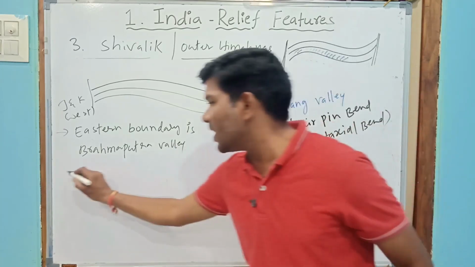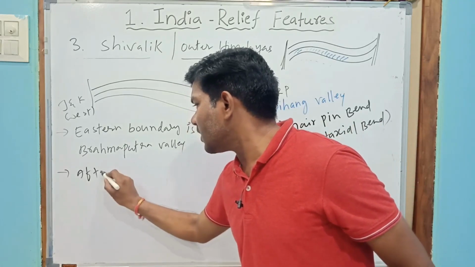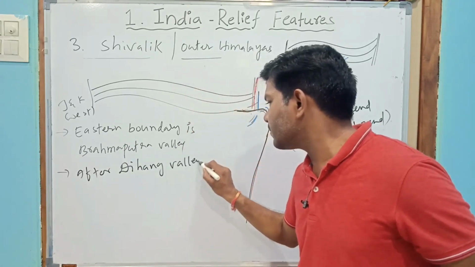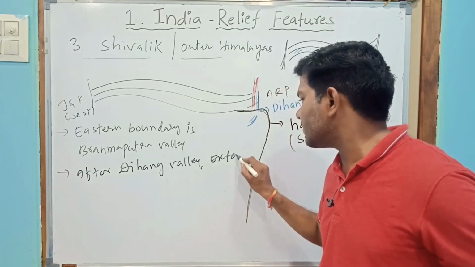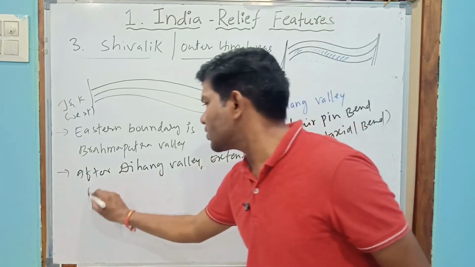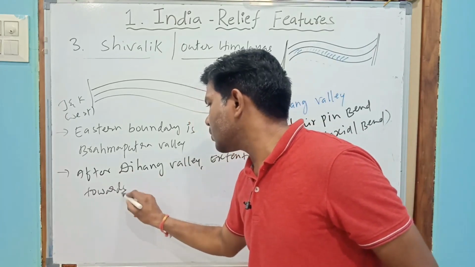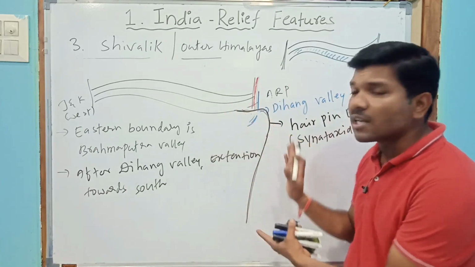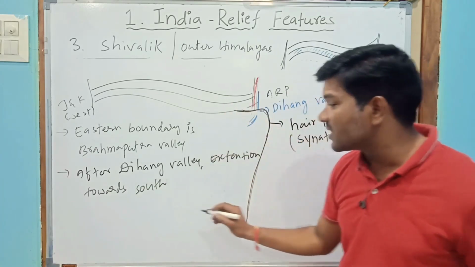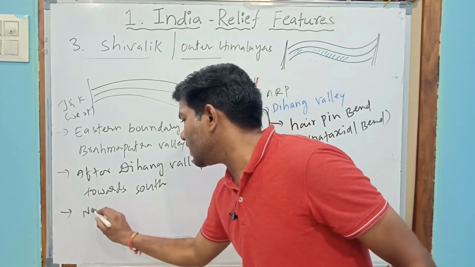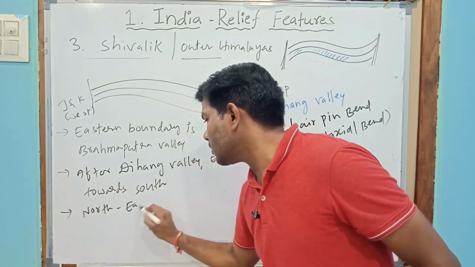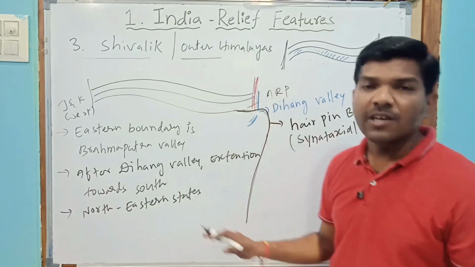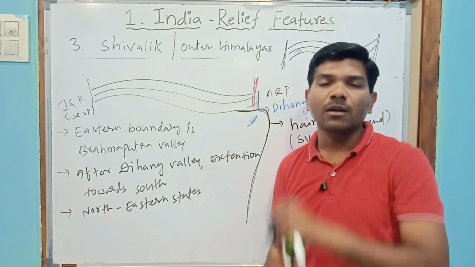But after the Dihang Valley there is an extension towards the south, so we can find Himalayan mountain ranges in the northeastern states.